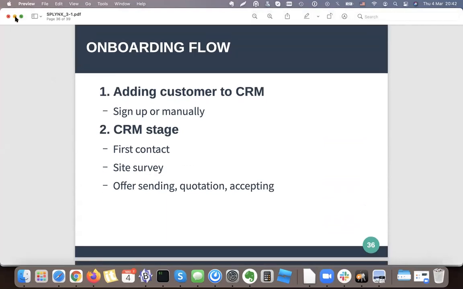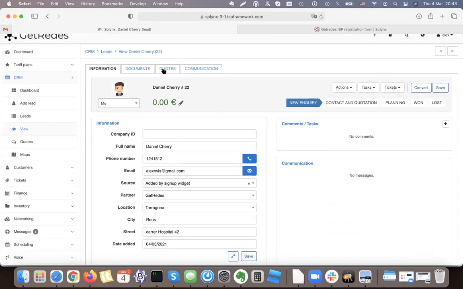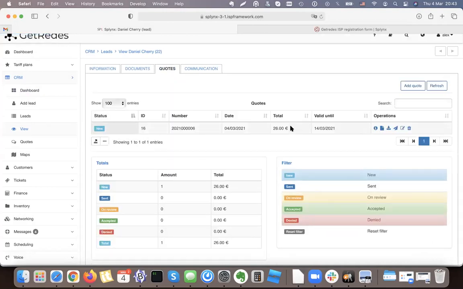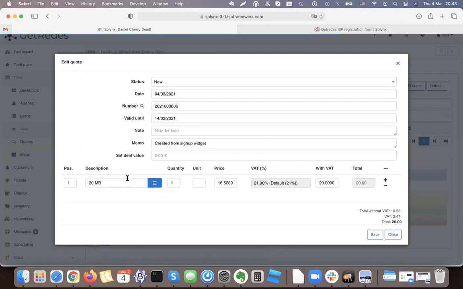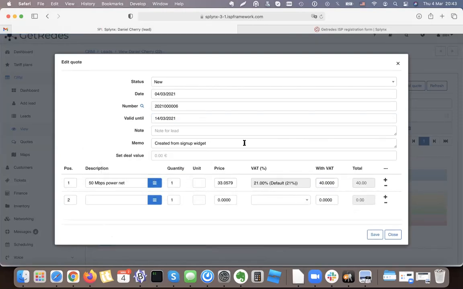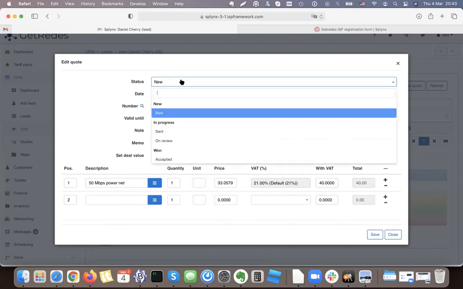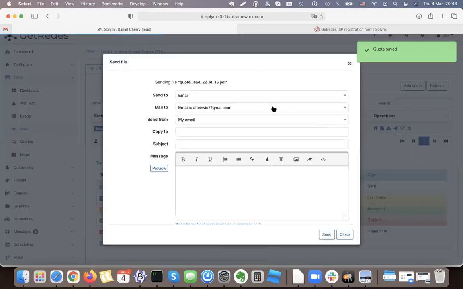We need to contact customer. We need to send him the email. We need to call him. So I have his number. I can make a call if I have my platform for calling connected here, or I can send him the message, or I can take the quote and say, okay, let's check the quote. So I speak with client and he says that he doesn't need a public IP and actually he needs to change to 50 meg. So that will be his new quote. And I say, okay, so the quote will be sent, save it, and I send it to my customer.